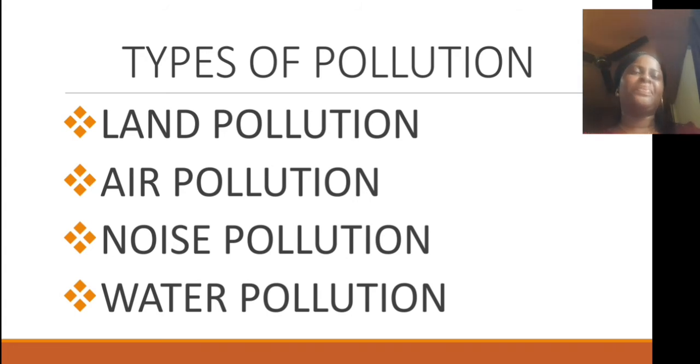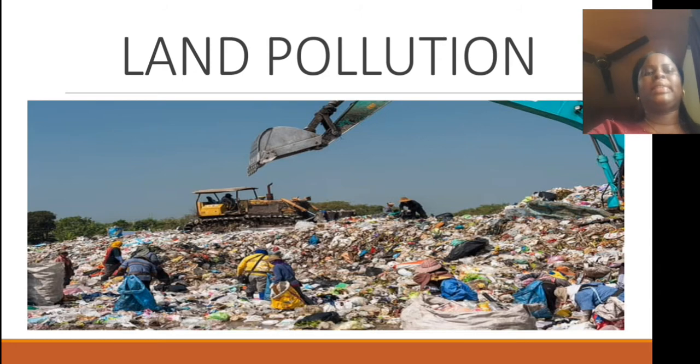So let's move on. Now, looking at this slide, this paints a picture of what land pollution is. So we can see the land pollutants on the land. And what are the pollutants? We can see the refuse, we can see glass particles, and we can see waste generally from homes, from industries, metal scraps also.